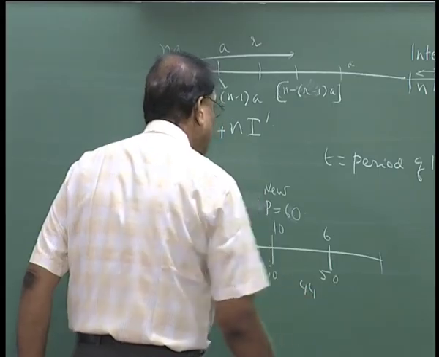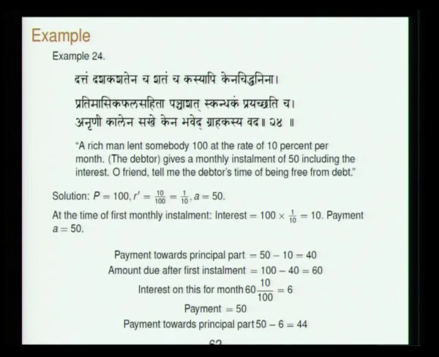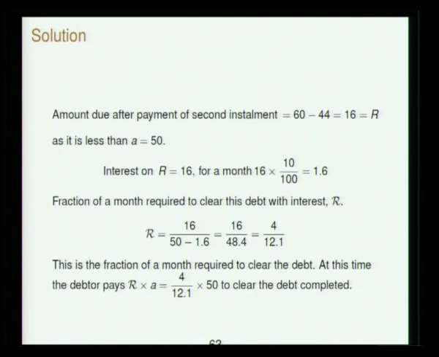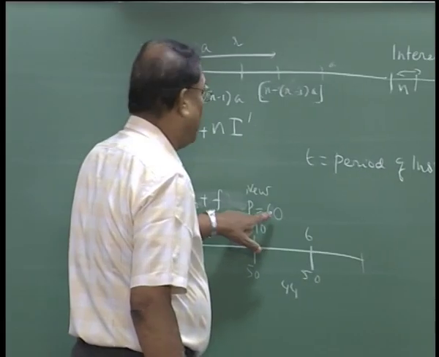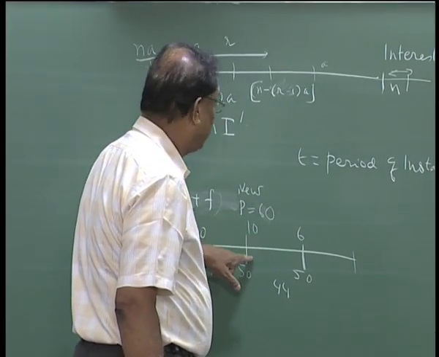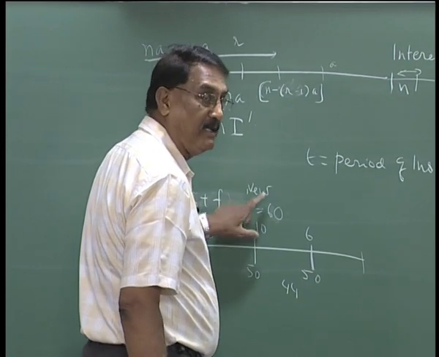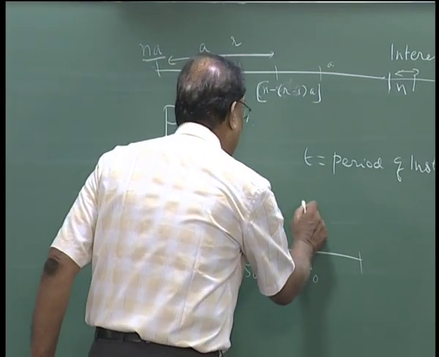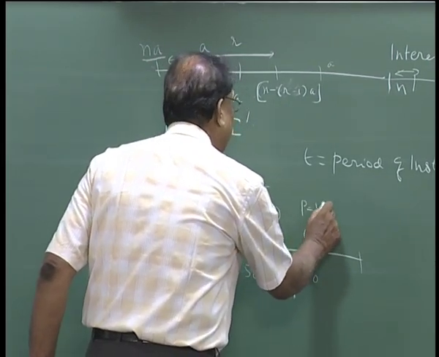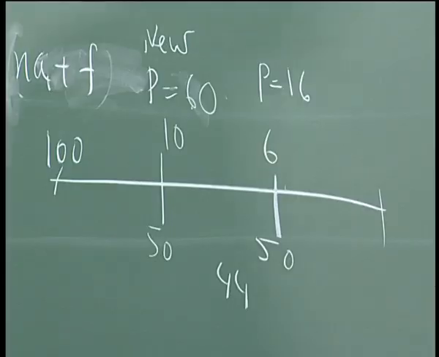The amount that is left is 60 minus 44. He has paid 44 towards the principal; 60 was what was owed for the principal, so 16 is left now. The new principal is 16. So he has to pay a principal amount of 16 at the end of 2 months.